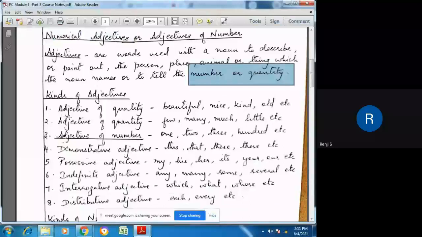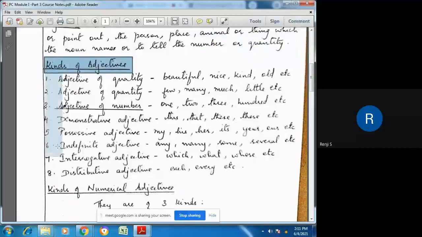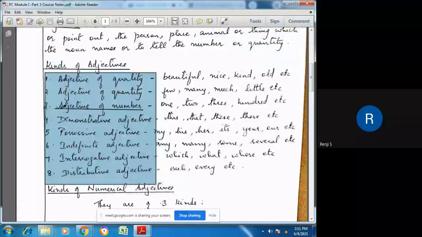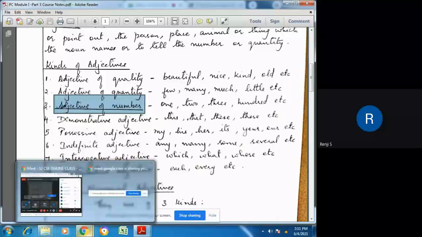And adjectives are of different kinds. There are around 8 kinds of adjectives. This is not in your text, which I asked you in the first class. So you should follow my notebook, okay? All the notes are there in my notebook, that is the course materials uploaded. Among these 8 kinds of adjectives, in your syllabus, it is mentioned only one adjective, that is adjective of number. Is it clear?